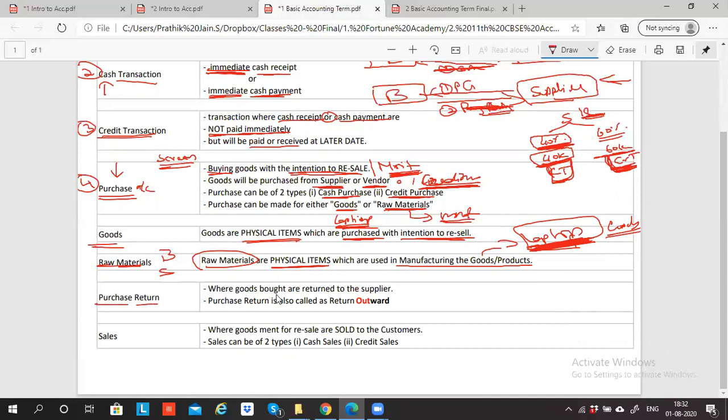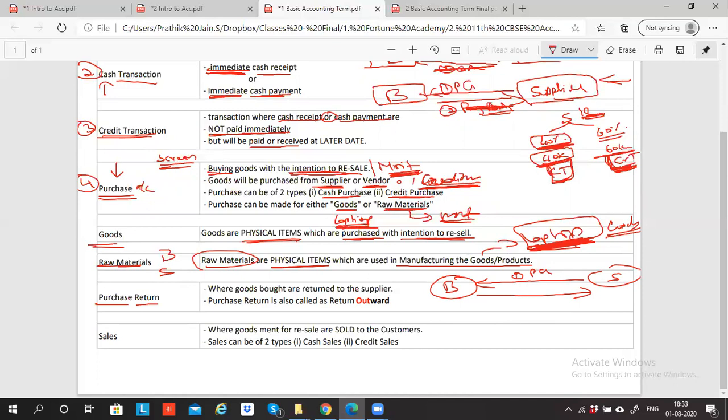Next is purchase return. When the goods bought are returned to the supplier. So what is happening is, the business earlier purchased the goods. I purchased goods from the supplier. After that, I'm returning them to him. The reason can be anything. Maybe he sent goods which I did not ask for, so I'm returning them. Or he sent some goods whose quality I did not like. The quality is not good, so I'm sending them back. Maybe the goods he sent were damaged, so I'm sending them back.